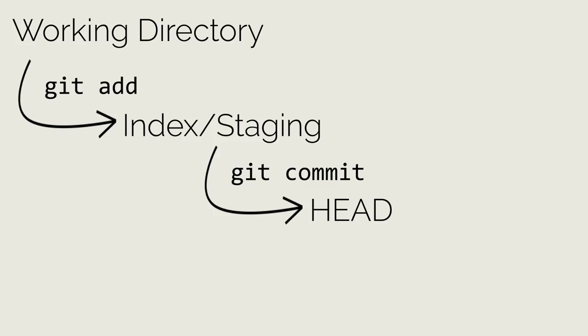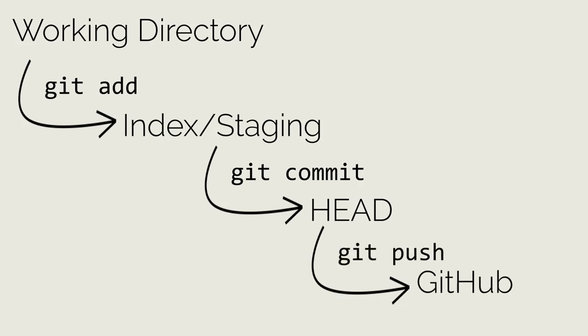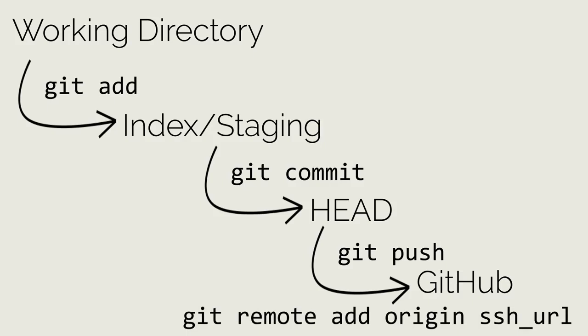In order to get these changes to our remote repository on GitHub, we need to push them to GitHub using the git push command. If you set up your project using git clone, then Git will already know where to push the files to, but if you used git init to initialize a new project, then Git will need to be told where to push these changes to. This can be done by creating a repository on GitHub and copying the SSH URL for cloning. After that is done, you can simply use the git remote add origin command with the copied URL at the end of the command. This tells Git that we have a remote repository called origin at the copied URL.